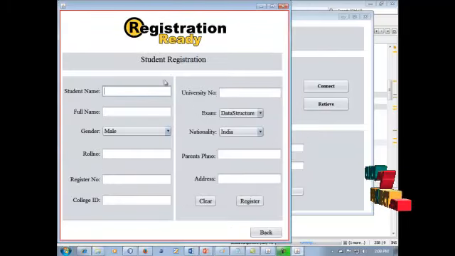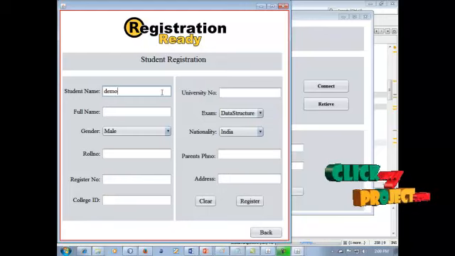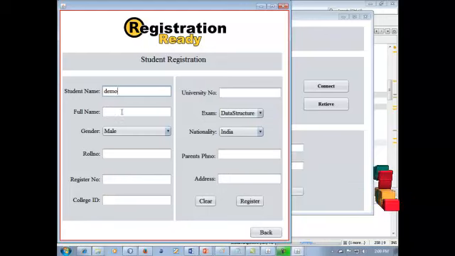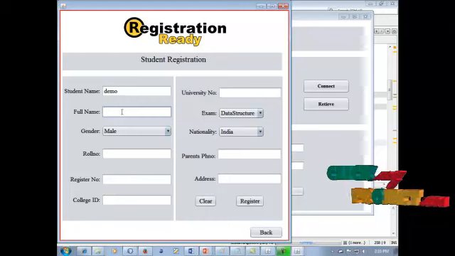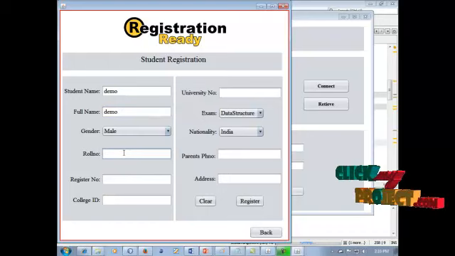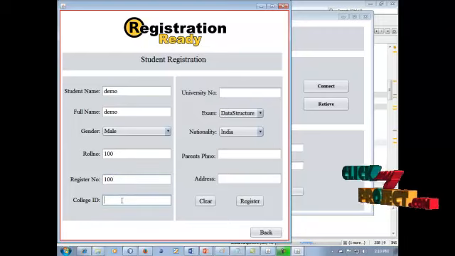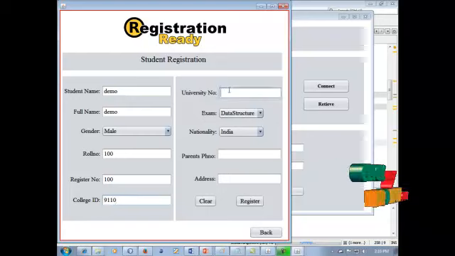It is a student registration form. Name is sample, for demo. It is a user process. If a user wants, they can fill any name and any roll number for this process. So roll number is 100 and register number is 100. College ID is your college ID; I fill 91190. University number is your college university number.